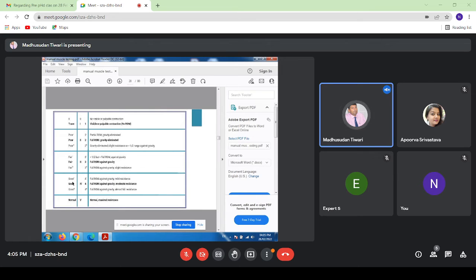Subdivision, I've already explained the same thing here. It is mentioned. 0 is no visible palpable contraction. 1 is visible or palpable contraction but no movement. 2 minus is partial range of motion in gravity eliminated position. 2 is full range of motion in gravity eliminated position, and 2 plus is gravity eliminated position, slight resistance but less than half range against gravity. That will get 2 plus.